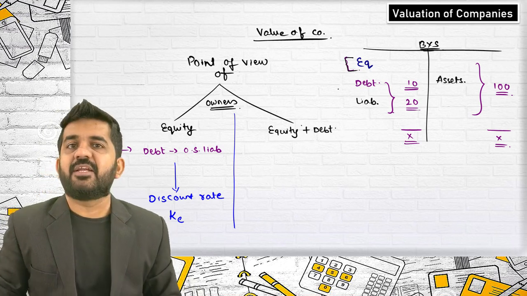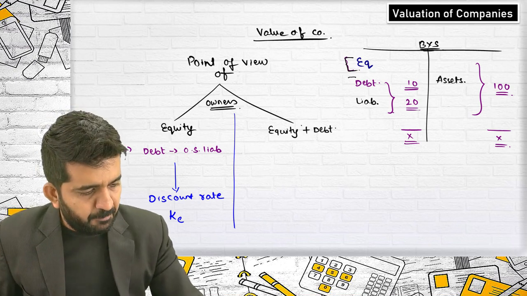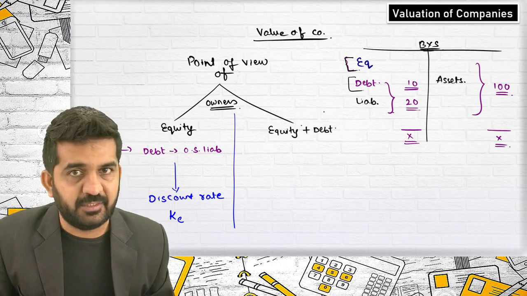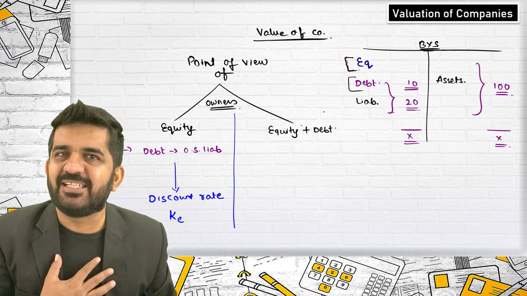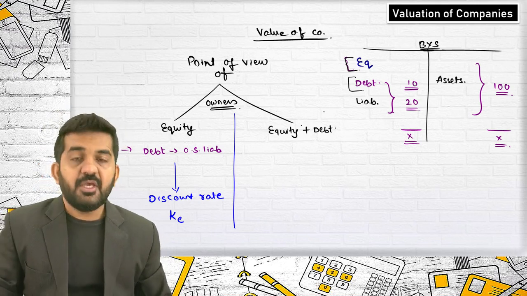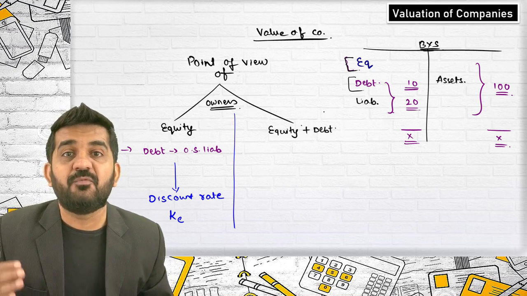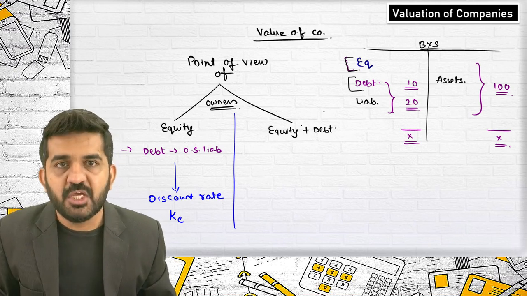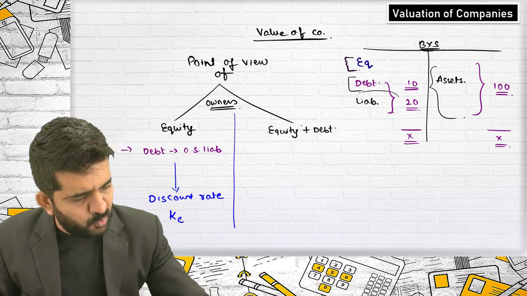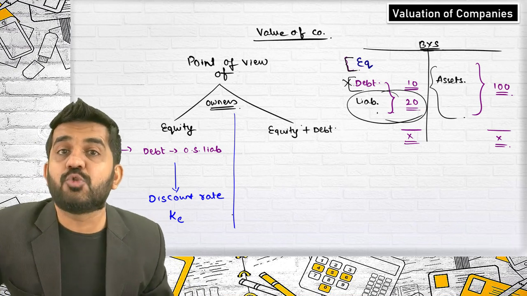I with my friends and relatives own 100% of equity of this company. My wife and her relatives own 100% of debt of this company. I am selling this company, meaning basically me and my wife are selling this company. If we are selling this company, we will be valuing from the point of view of equity plus debenture holders. We will tell the purchaser that you will be getting all these assets and only this liability and not this liability, because debt is as good as owner.